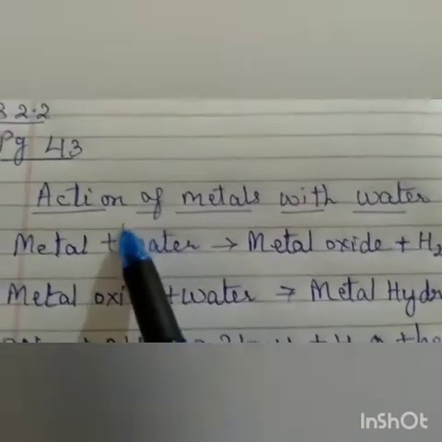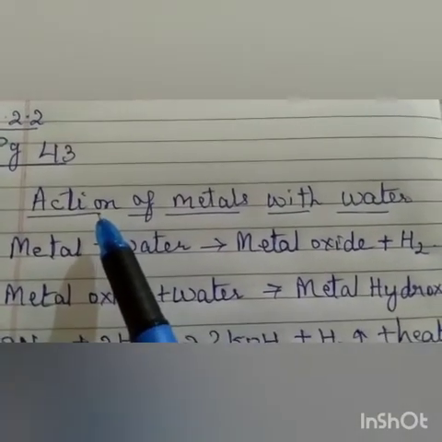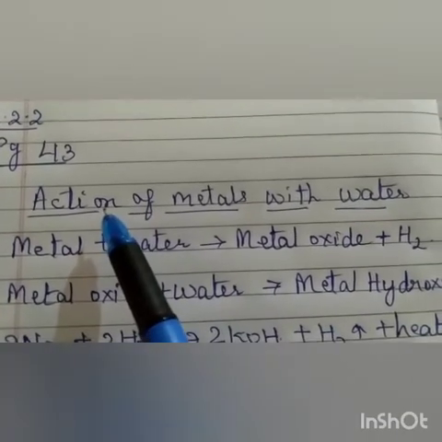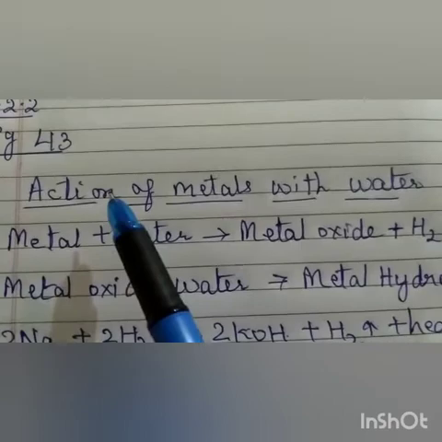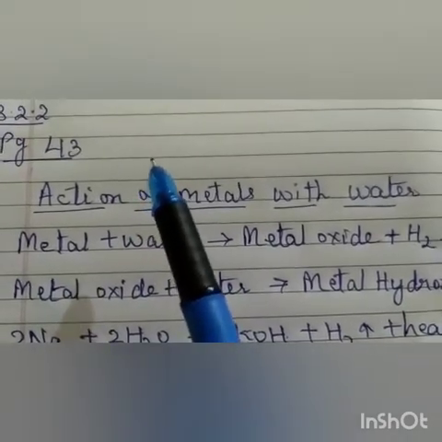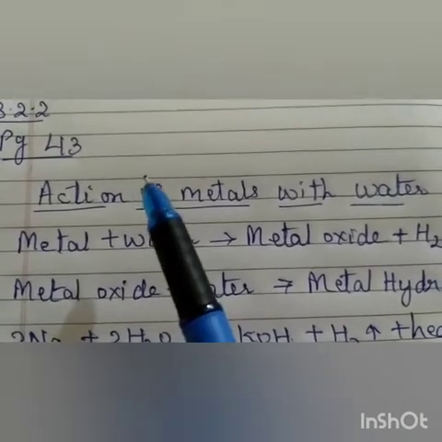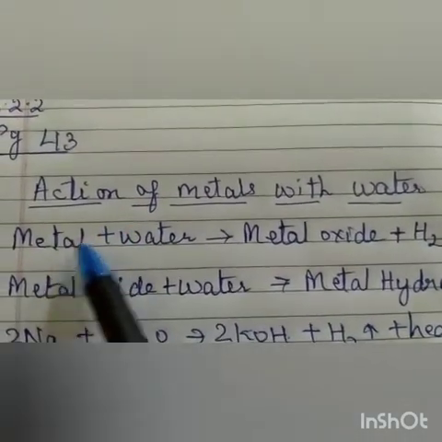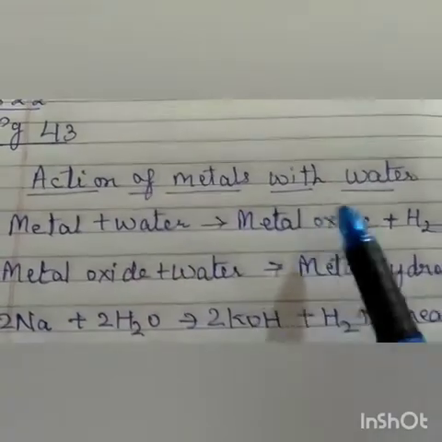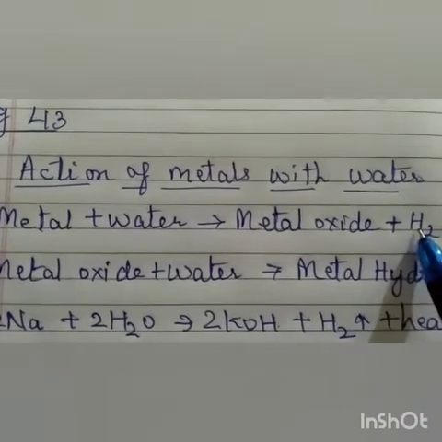So I told you, metals react with water according to their reactivity. The reactive metals will react with cold water. The metals which are less reactive will react with hot water, and the metals which have even less reactivity will react with steam. Now children, metals react with water to form metal oxide and hydrogen gas is liberated.